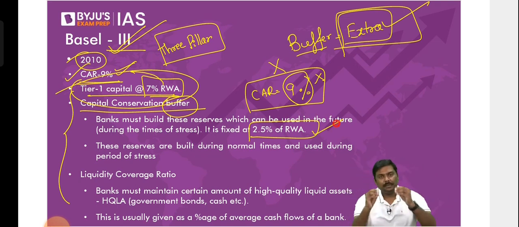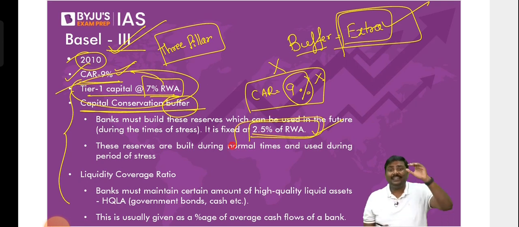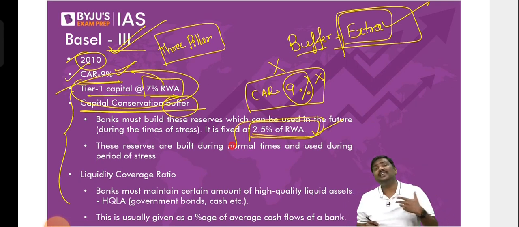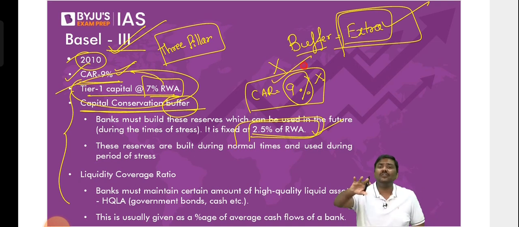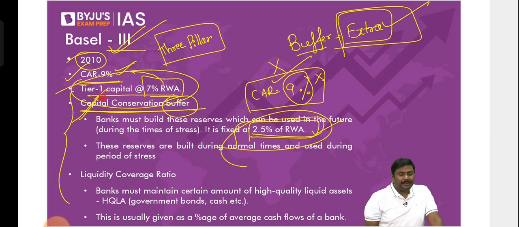In such cases, the banks are supposed to use the capital conservation buffer to absorb the losses. Because when there's a crash in the market, the losses incurred by the banks will be huge and the capital adequacy ratio will not be sufficient. Now you can use the extra 2.5%. So this is the capital adequacy ratio.